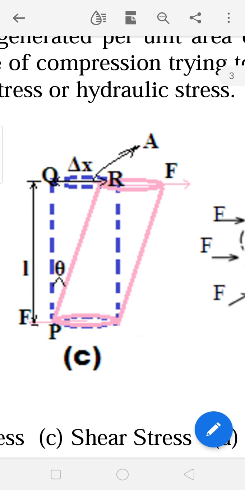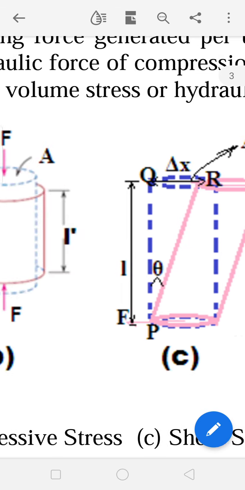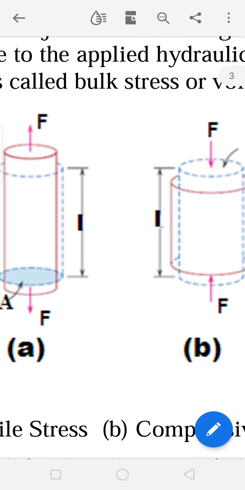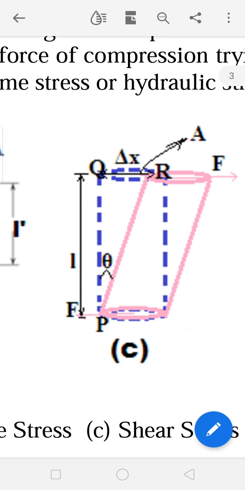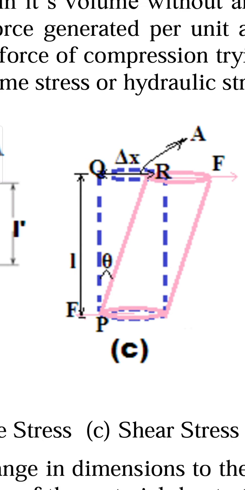Result of tangential force. In earlier cases the length of the material is either increased or decreased, but here the length of the material is not changing, only the shape of the material is changing. Which means whatever point here, Q, is displaced by delta x, and ultimately reaches position R. So QR we call the tangential displacement. The tangential displacement is delta x, and the angle made is theta.